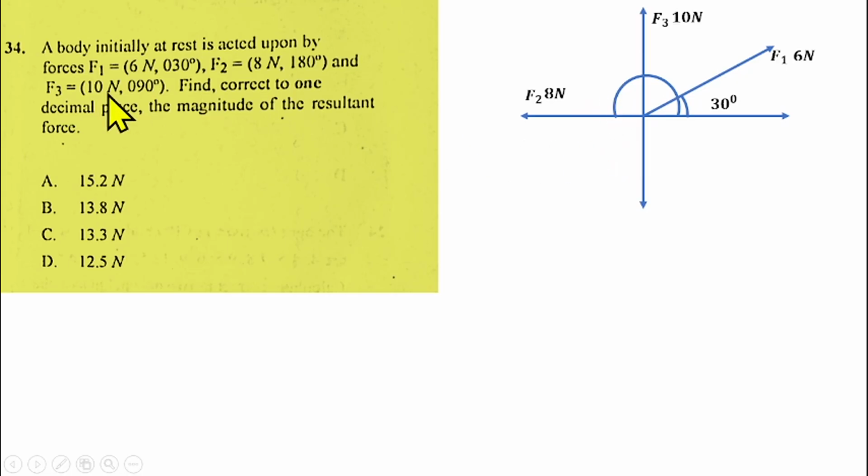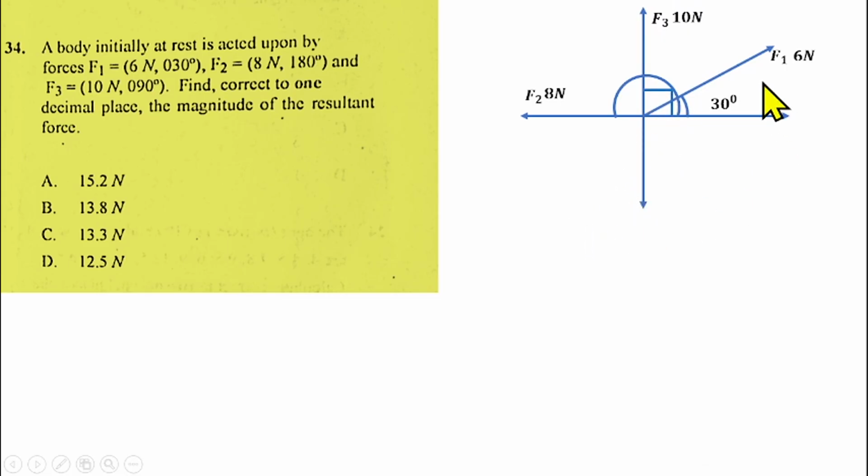Then F3 is at 90 degrees, so from 0 to the y-axis here is 90 degrees, so this one represents F3. The magnitude of the force is 10 Newton here, and the angle there is 90 degrees as well.